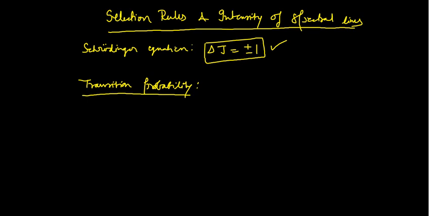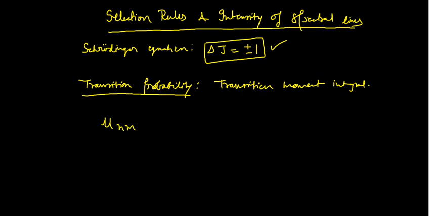If you want to check this transition probability in the quantum mechanical treatment, it is given by the transition moment integral.